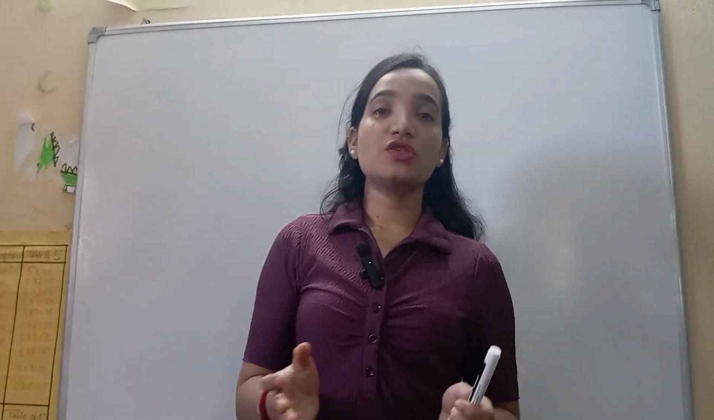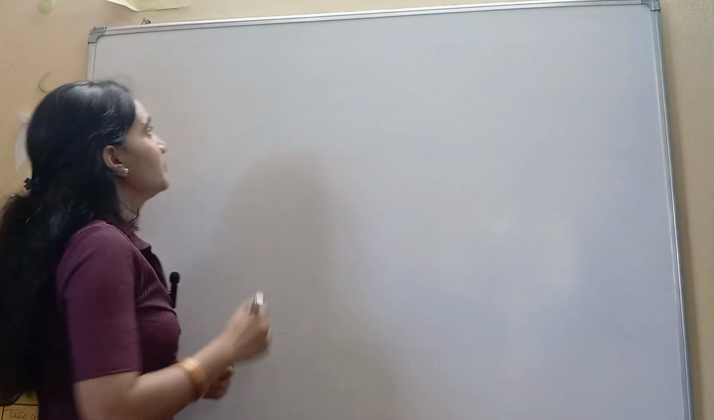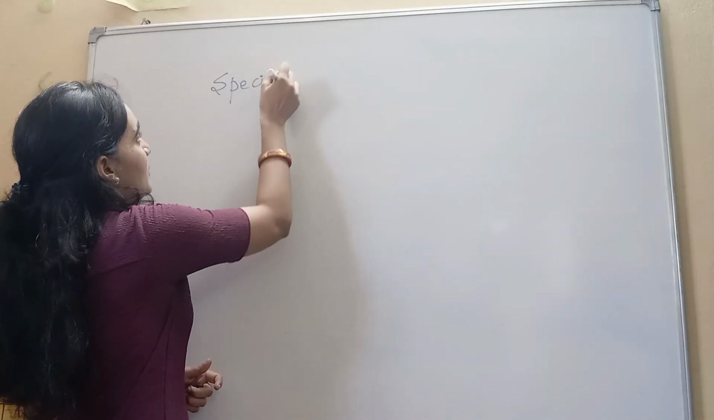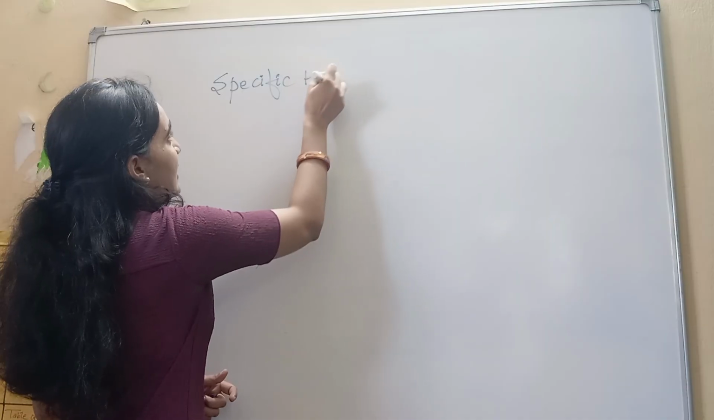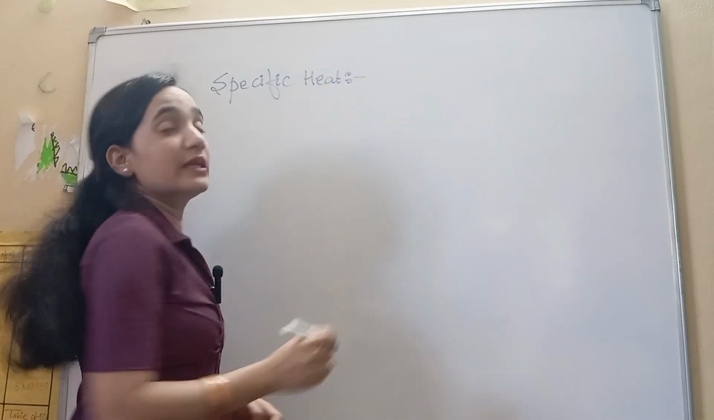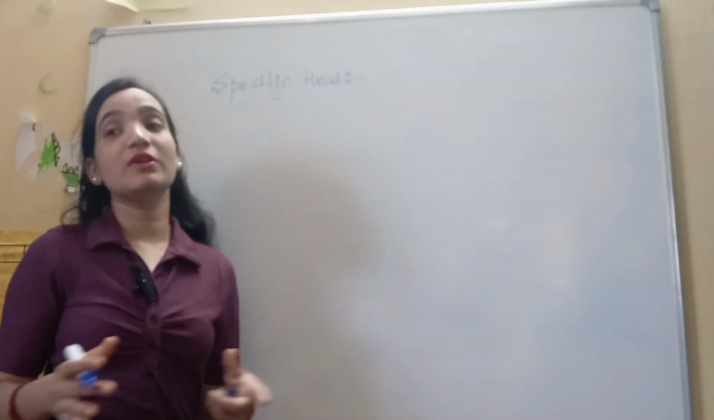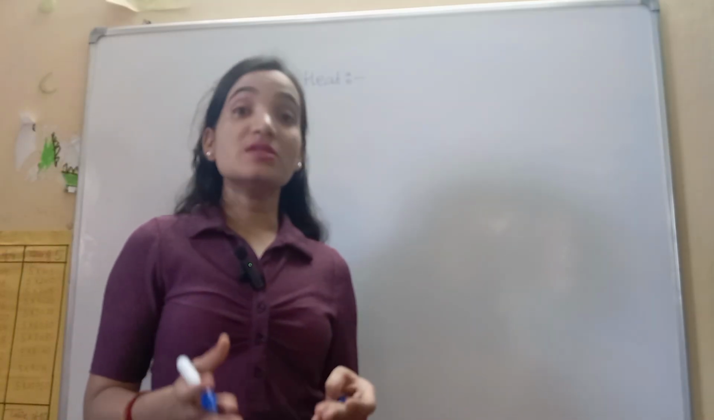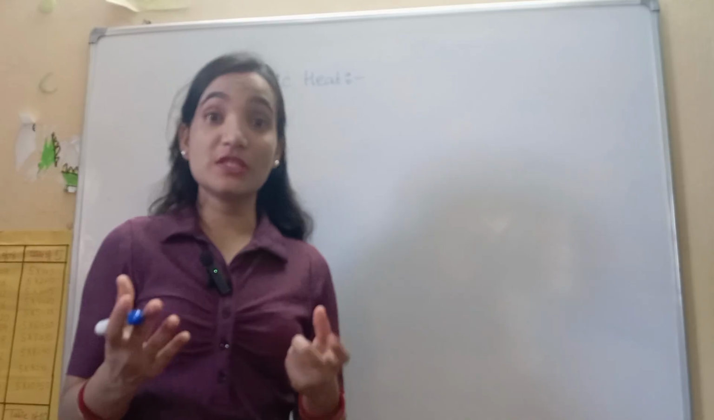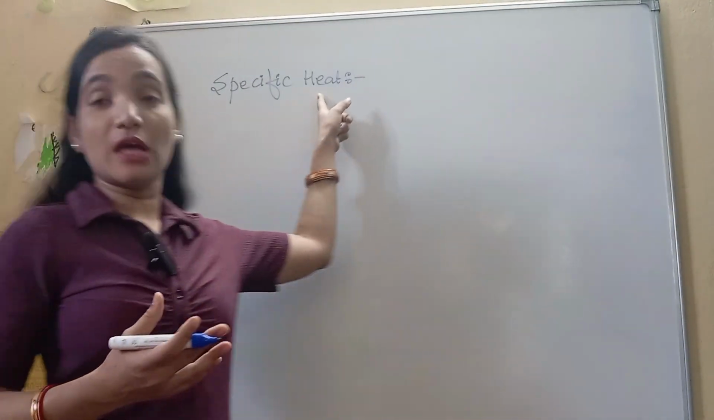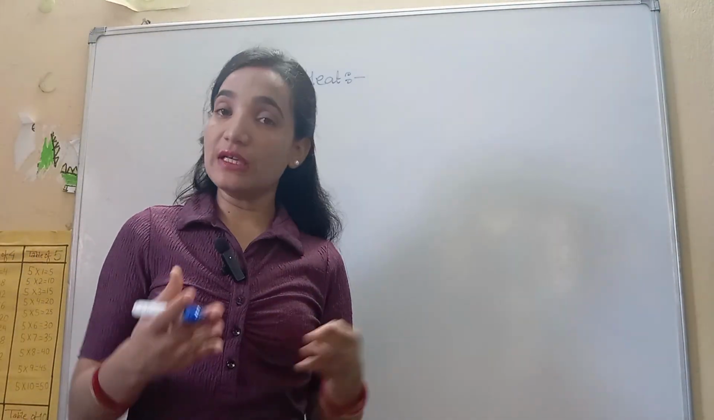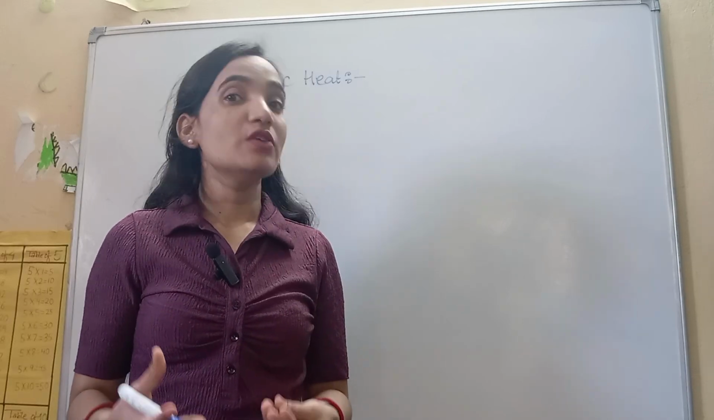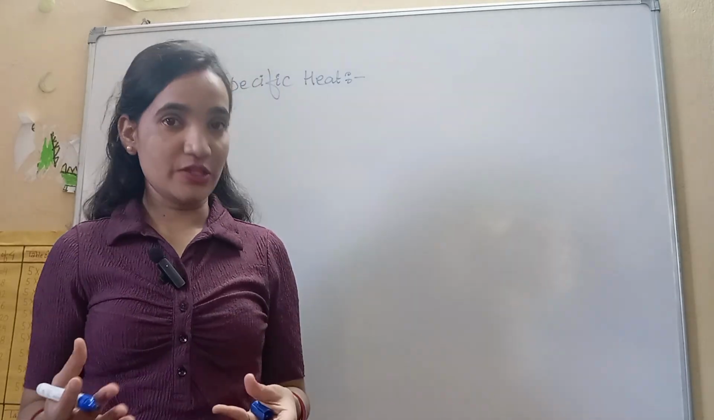Now our next topic is specific heat. So we can write what is specific heat. Specific heat, as the name suggests. First of all, let us try to understand what is heat. When we talk about temperature, we say that temperature measures the degree of hotness and coldness of the substance or the body. So here it comes to heat. Basically we are measuring how much heat the substance has. So what is heat? Heat is a form of energy.